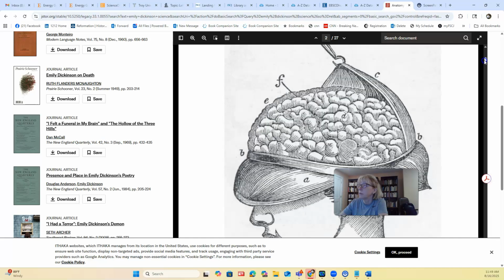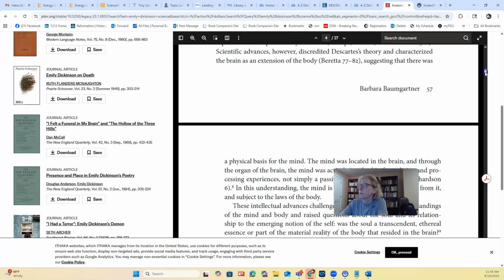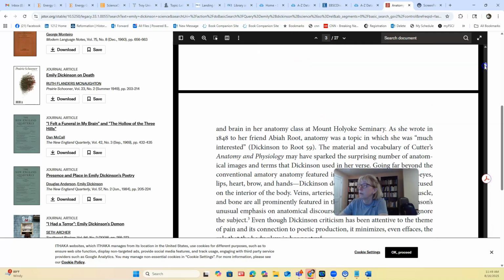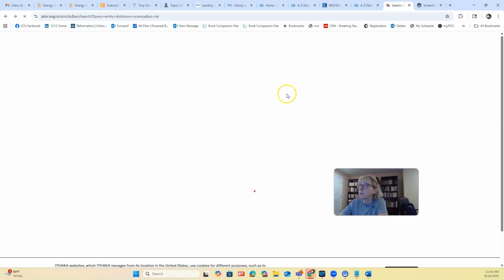So she did not actually do what Leonardo da Vinci did and rob graves and open up corpses, dissect. But she did incorporate a clinical vocabulary focused on the interior of the body. Veins, arteries, veins are prominently featured in the poet's work. How interesting. Okay. Well, when I have more time, not now, I'm going to go back and read it more closely. But for the purposes of this assignment, done. Okay.